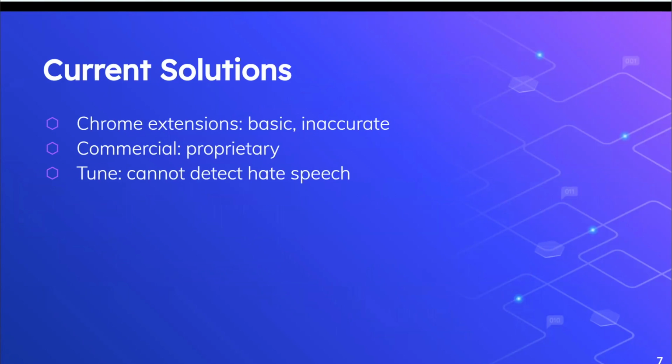Current approaches to detecting hate speech are not the best. Convenient Chrome extensions have basic and inaccurate approaches that usually only look at specific keywords, while the more complex machine learning models used by Facebook and other social media sites aren't accessible to normal users. One notable outlier is the Tune Chrome extension, which uses a machine learning model from Perspective API. Unlike our solution, however, Tune can't differentiate between offensive language and hate speech.